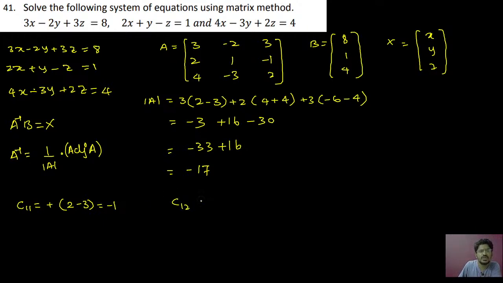Here you write C12, that will be equal to minus of 2 into 2 is 4, write minus sign, 4 into minus 1 is minus 4, minus into minus is plus 4. So this is minus 8. Write C13, that will be equal to 2 into minus 3 is minus 6, plus here, write minus sign, 4 into 1 is 4. So therefore this is minus 10.